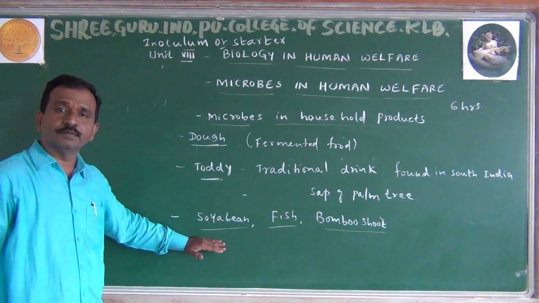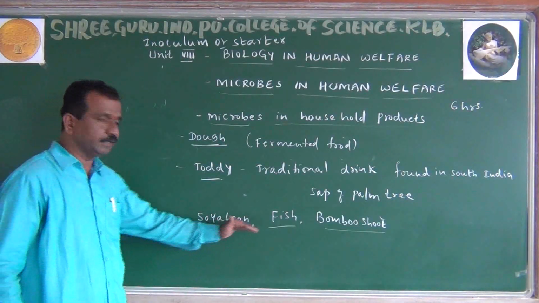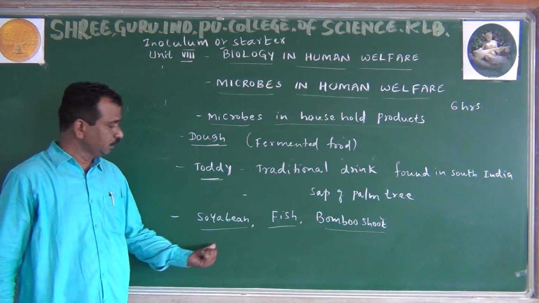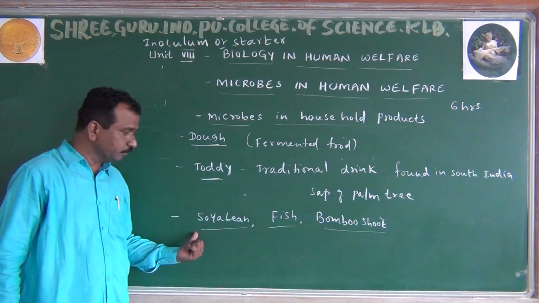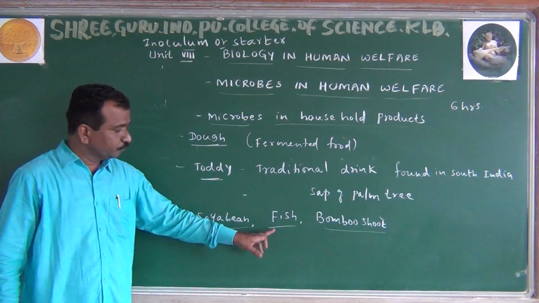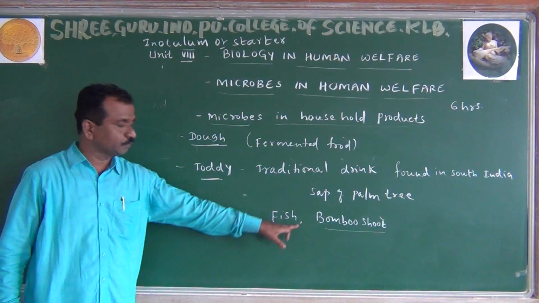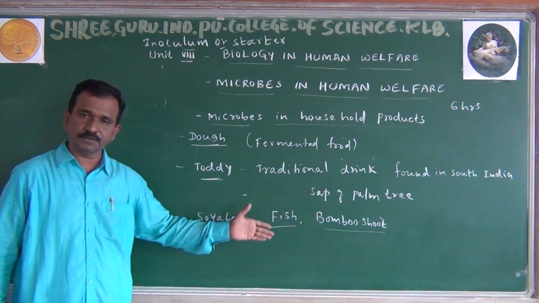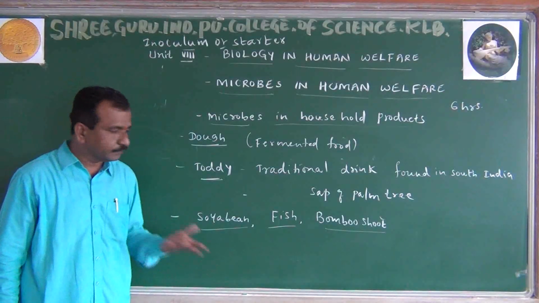They say soya bean can also be fermented. Soya bean is mixed with any kind of food material, so fermentation is going to take place. We have to keep it. Fish also you can observe getting fermented, meaning it is acting like a preservative and we have to utilize it.